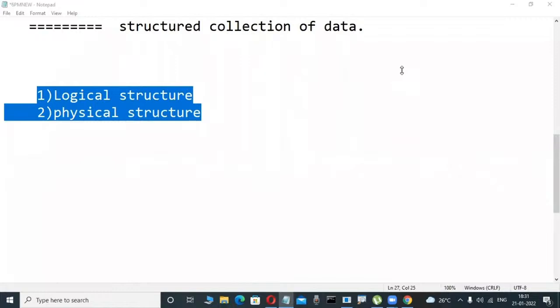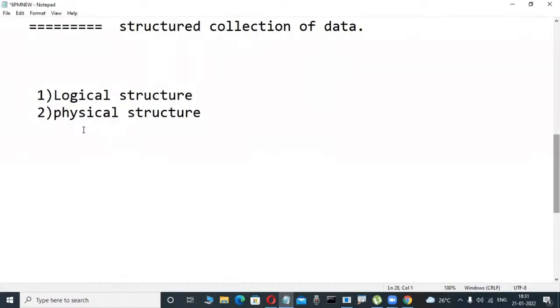Anybody? Okay, some fellows are telling logical structure means logical structure, physical structure means physical structure only. No, don't tell like that. What is logical, what is physical? Very easy. Suppose you are a Java, Python, or Oracle developer, or I am a PLSQL developer. We are all basic level programmers. In which structure are we all working, in Oracle or SQL or MySQL? Very good, logical structure. Some fellows are telling logical structure only.